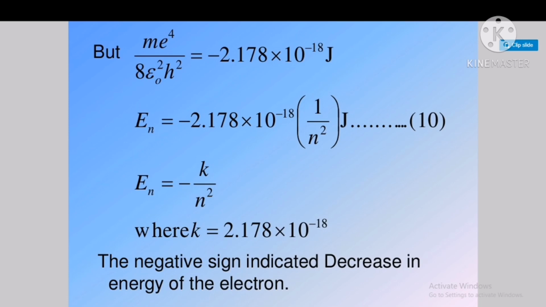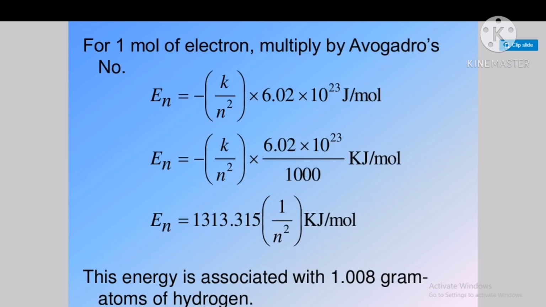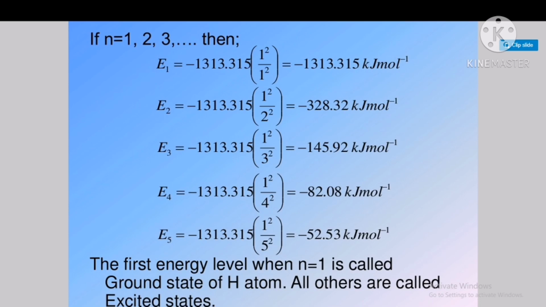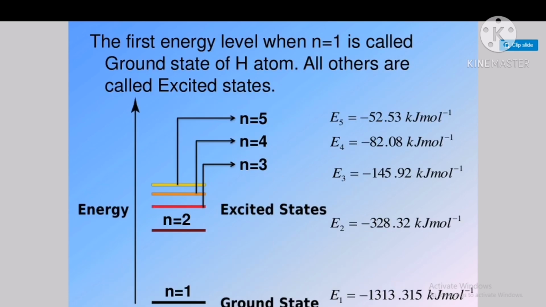If you put the values of m, e, epsilon naught and h, you will get a value of 2.1878 times 10 to the minus 18 joule. In that way we can calculate the energy of the nth Bohr orbit, energies for n equals 1, 2, 3 and so on.